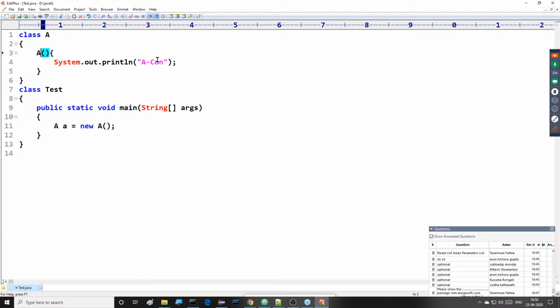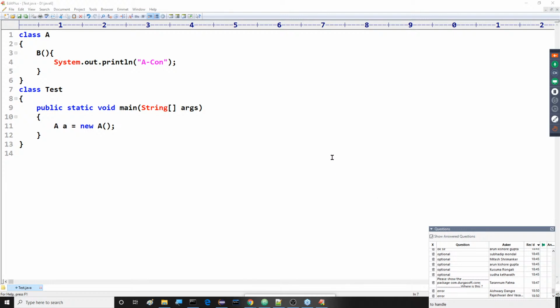In the case, for example, if I change the name of the constructor, then what will happen? That's my question. Come on, guys, you tell me what we are able to get. Just analyze this point here. If we change the name of the constructor, what are we able to get?